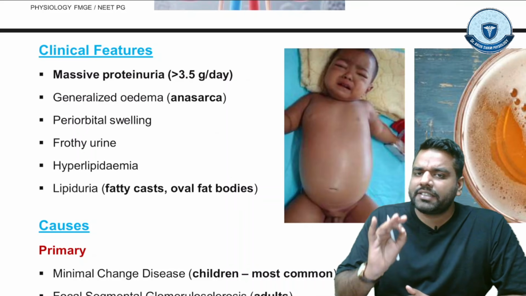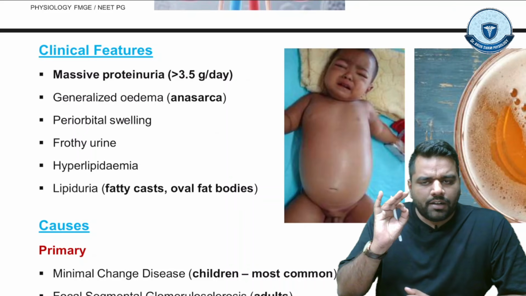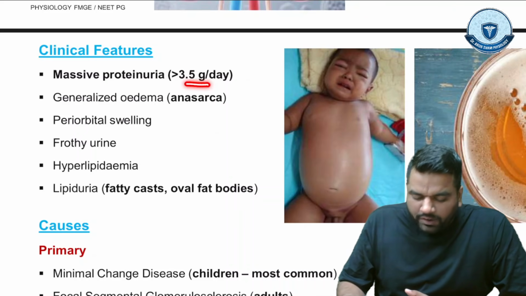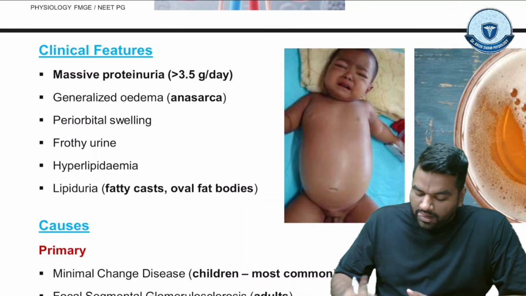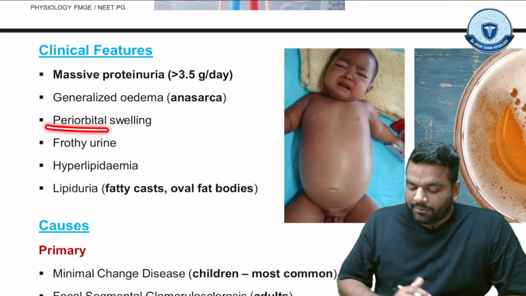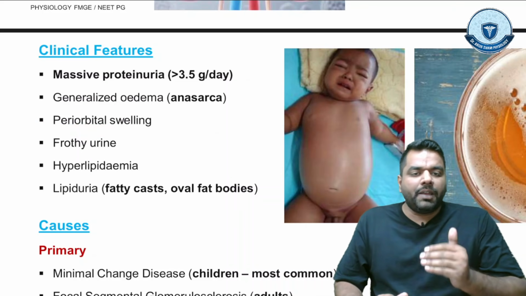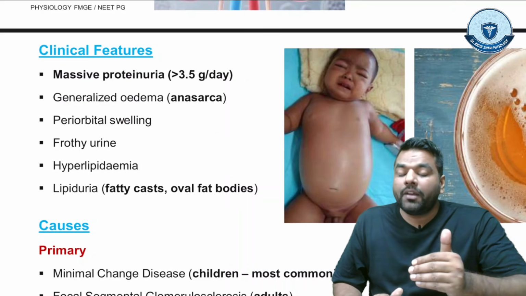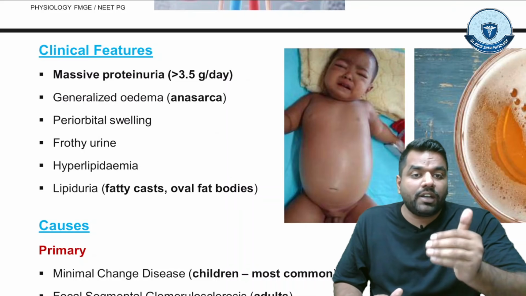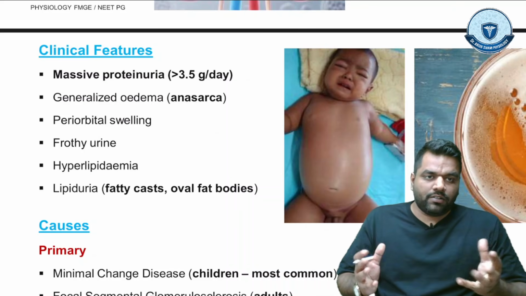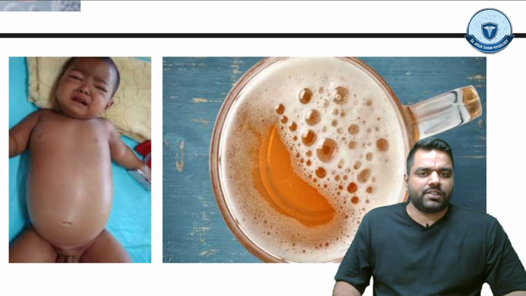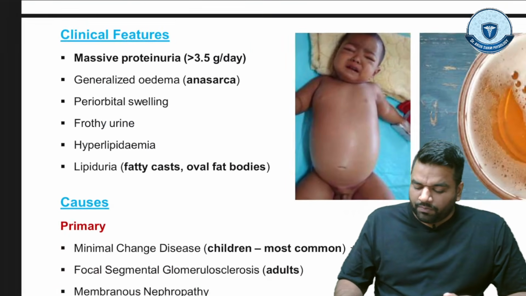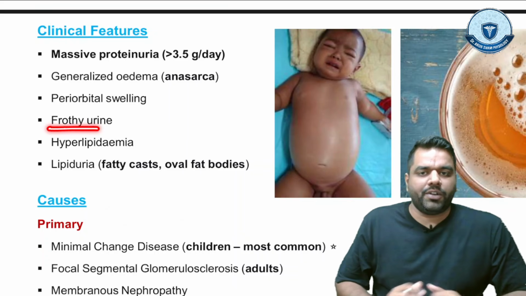First of all, there is massive proteinuria, and what is the limit value? More than 3.5 gram per day. Generalized edema we call anasarca, and periorbital swelling. And also when this baby will urinate, जब ये baby आपका urine pass करेगा, this urine will come like surf excel, it becomes frothy urine. आपको ऐसे झाग झाग से दिखेंगे उसके अंदर से, right? So this is how the baby will also show frothy urine.